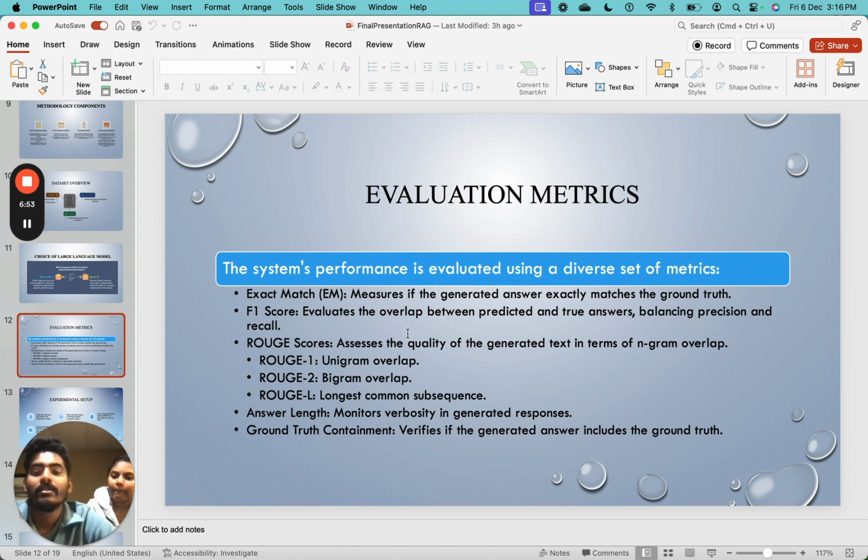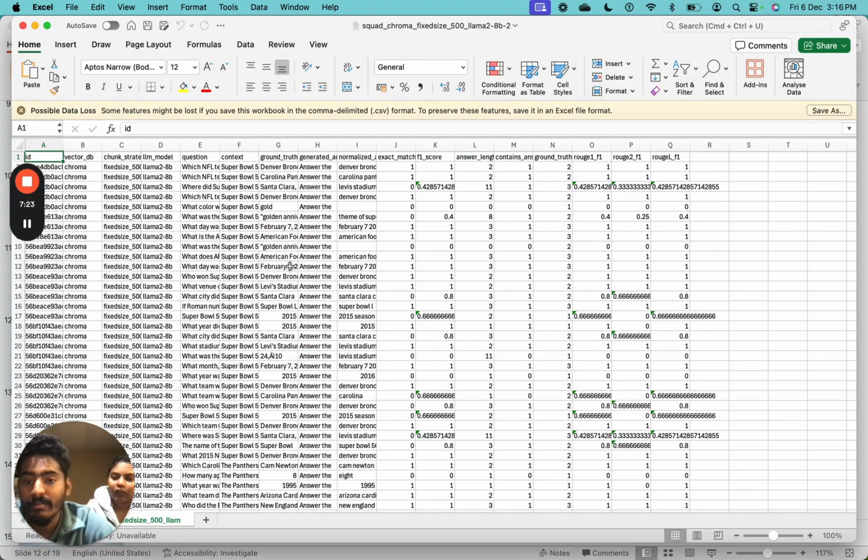Metrics. To evaluate our chatbot, we used metrics like accuracy, latency, and user satisfaction. These helped us measure how well the chatbot can perform in real-world scenarios. Here, EM is exact match, and F1 score evaluates the overlap between the prediction and the true answers, balancing precision and recall. ROUGE-1, ROUGE-2, ROUGE-L, longest common subsequence, and answer length, which depends on our report. Let me show you my report.